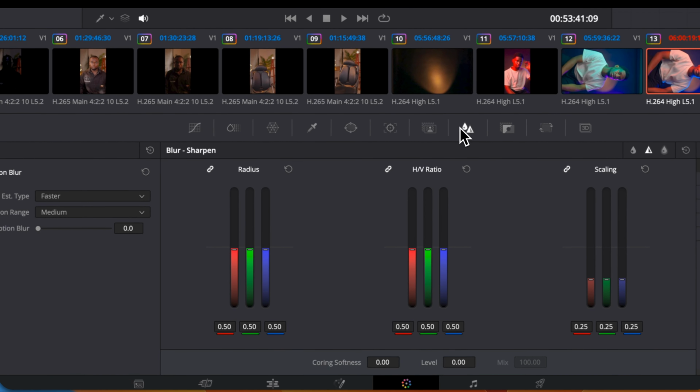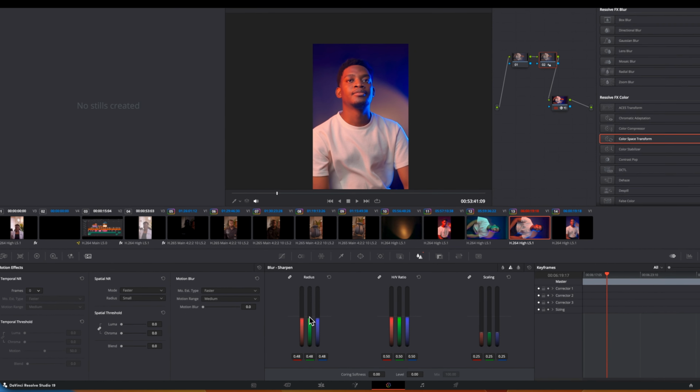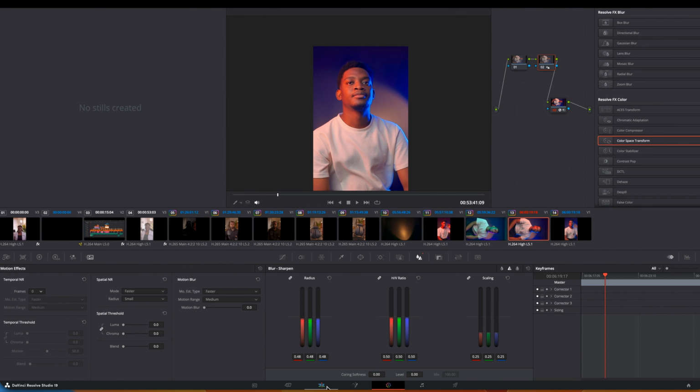I can now add some little sharpness by reducing this to around 47, and that is how you remove noise from your video.